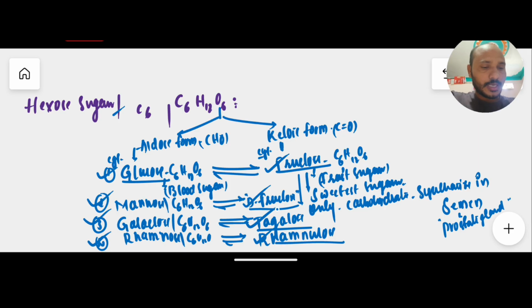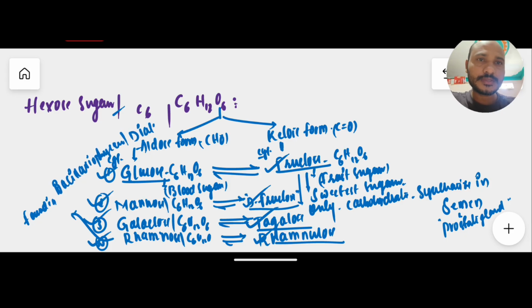Okay. And very important here, generally this rhamnose, an aldose form of hexose sugar, is found as a reserve food material in Bacillariophyceae algae. Bacillariophyceae are nothing but diatoms. In diatoms, the reserve food material is rhamnose. Okay. So this is all about the hexose sugar.